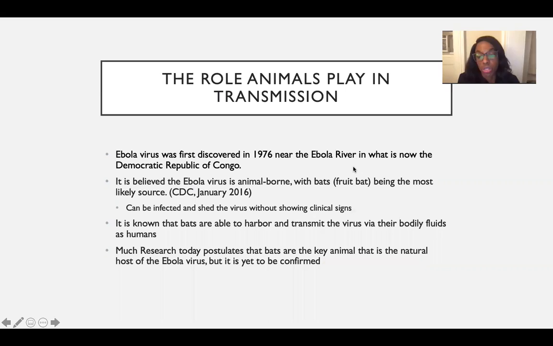So the role of animals, that they play. The Ebola virus was discovered in 1976 near the Ebola River in what is now the Democratic Republic of Congo. It's believed, like stated before, that the virus is animal-borne, with fruit bats being the most likely source. But as the animal health officer, it's very difficult, and it's posing a lot of difficulty with control and prevention because we don't really know the natural life cycle in these bats.